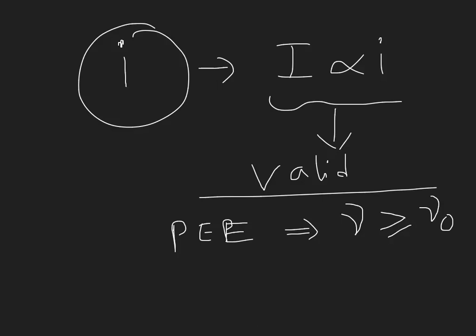The incident frequency must be greater, because after coming out the electrons have to move. Then the electrons coming out from the metal will be moving, and moving electrons produce current. So this formula is valid when our frequency is greater than mu naught.